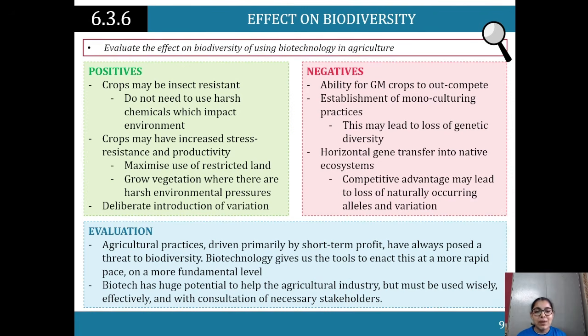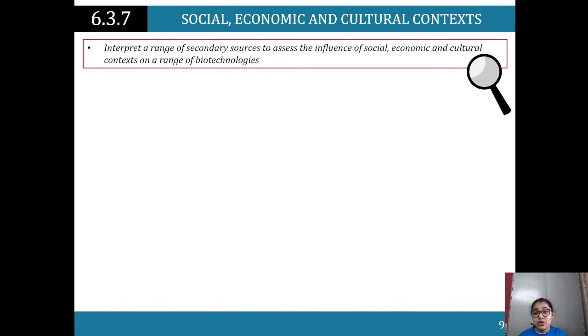Evaluation, this was the part that I wanted you to think about. Now coming back to it, agricultural practices that are driven primarily by short-term benefit have always posed a threat to biodiversity. With increasing technology, we are seeing this. But biotechnology gives us tools to enact this at a more rapid speed, on a more fundamental level. Biotech has a huge potential to help the agricultural industry, but it needs to be used wisely.